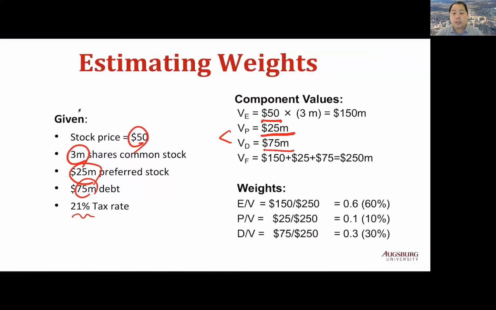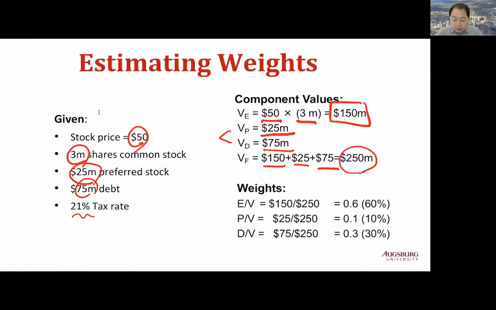The value of equity is stock price per share times number of shares outstanding. $50 times 3 million equals $150 million. So total firm value is the sum of these three values, 150 million plus 25 million plus 75 million, $250 million.